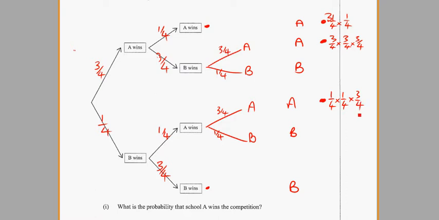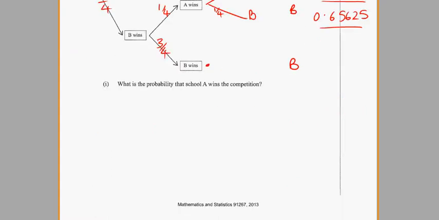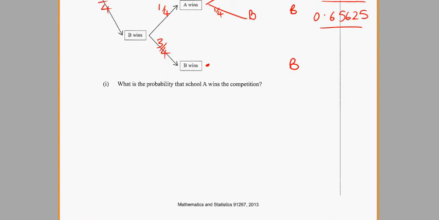You can change them to decimals, you could use the fraction button on your calculator, but once you've got answers for all three, you need to total them up. And the answer should be 0.65625, and you can do some rounding on that. Right, we'll see how much space we've got. Oh, we've done that one.